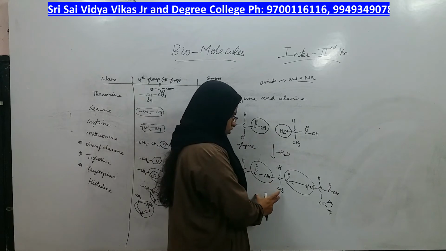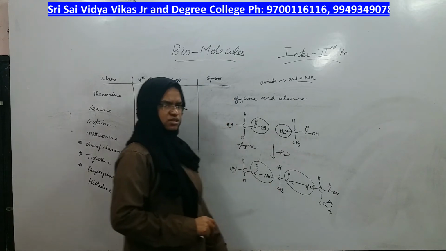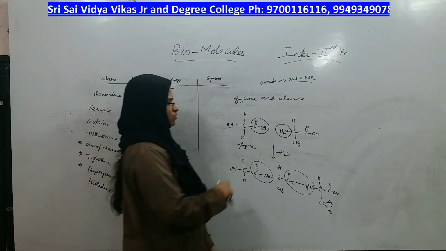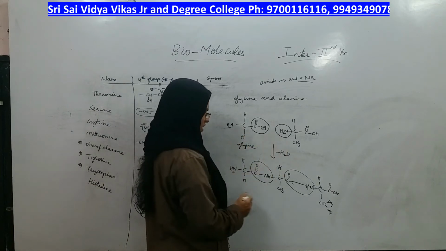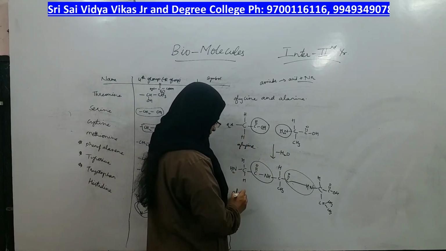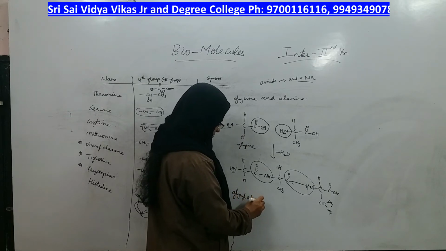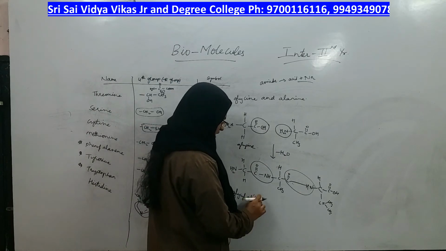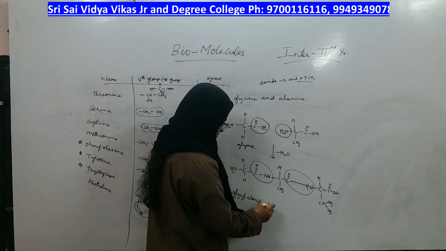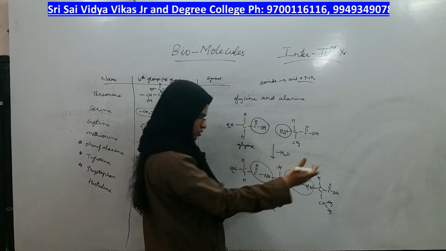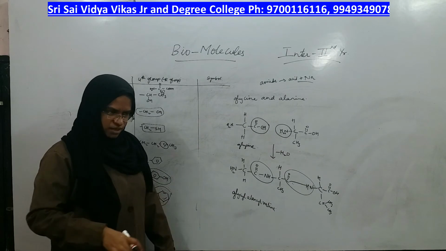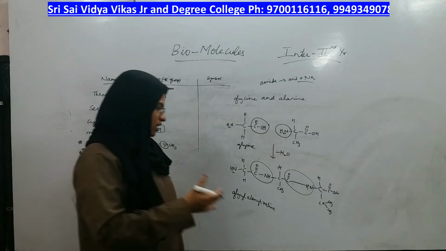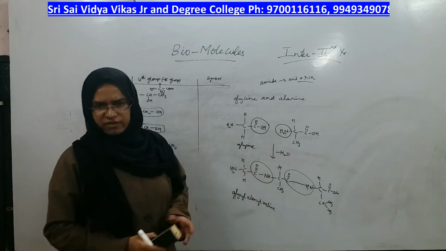If I have only two amino acids in the structure, what is the name of those? Glycine is present, alanine is present. The product formed is called glycyl alanine. But if valine is also coming, glycyl alanyl valine. Same way, if leucine also comes, or again glycine can come, or again valine can come, or again the same alanine can come, whatever may come.